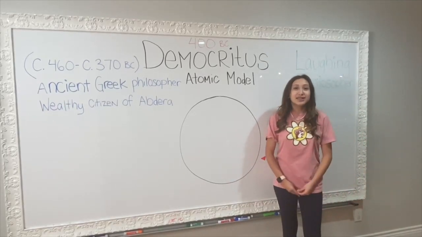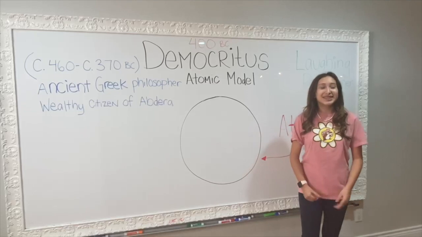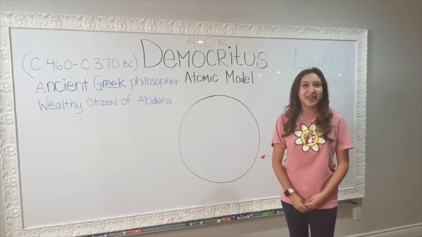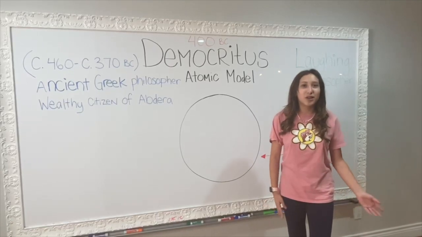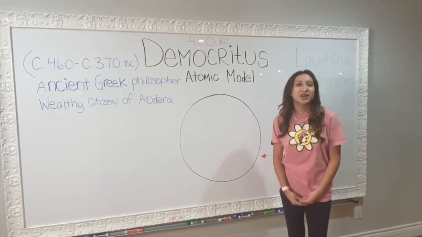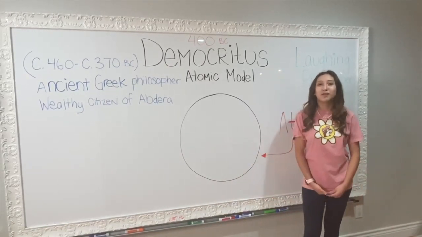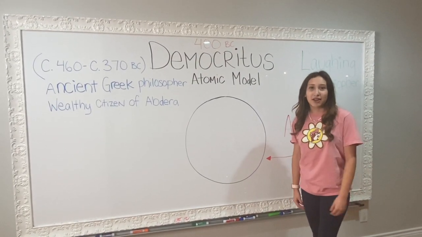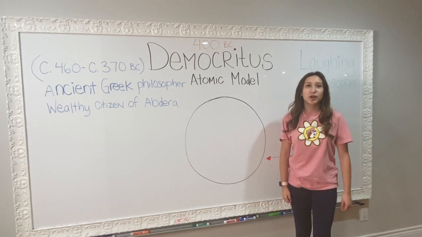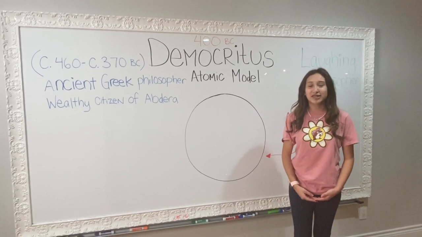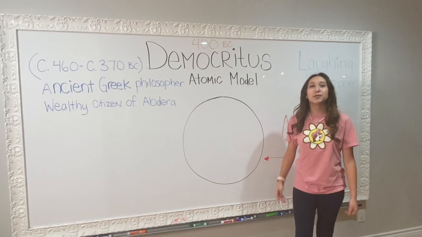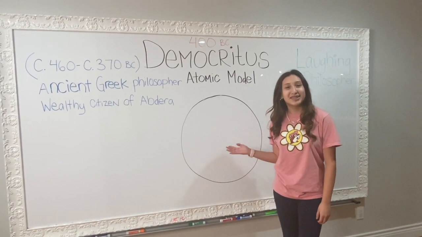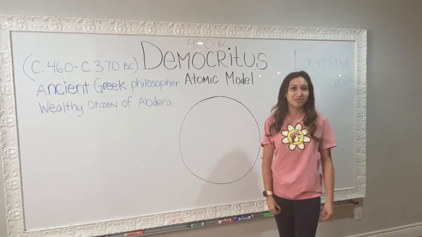Unfortunately, his theory was dismissed because Aristotle did not believe that that could happen, and he was a well-known scientist, so whatever he thought is what the people thought. So this is the atom that Democritus discovered, but there aren't any subatomic particles yet because the protons and neutrons and electrons have yet to be discovered, but this is only the first of the 6 models, so later on more scientists will discover them.